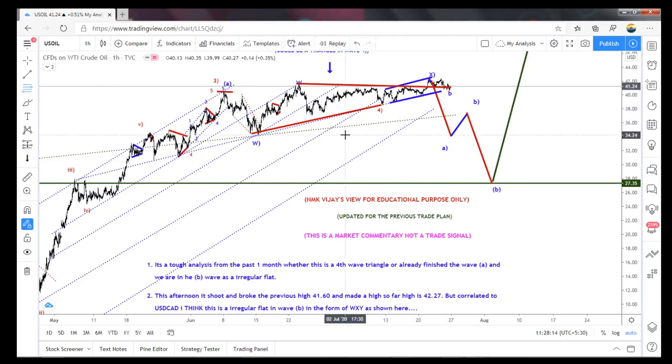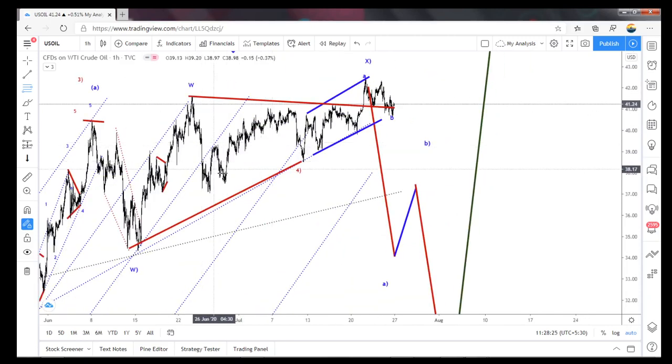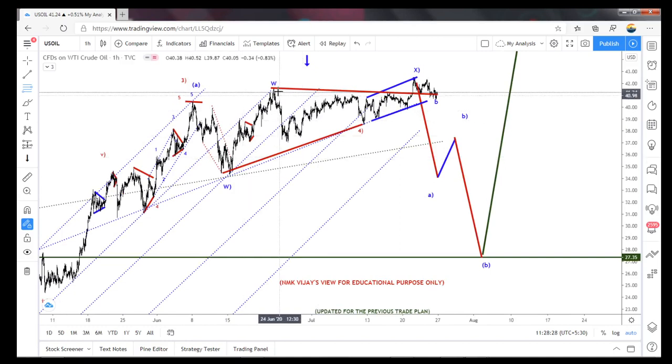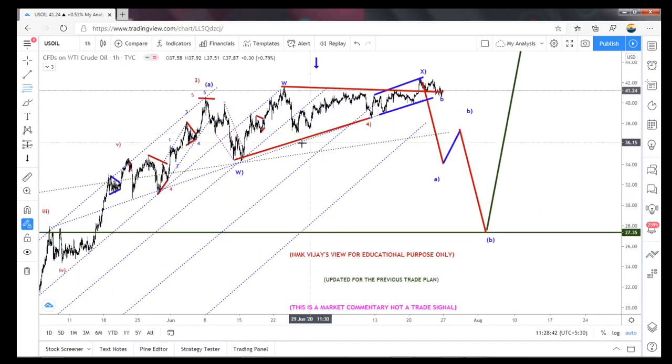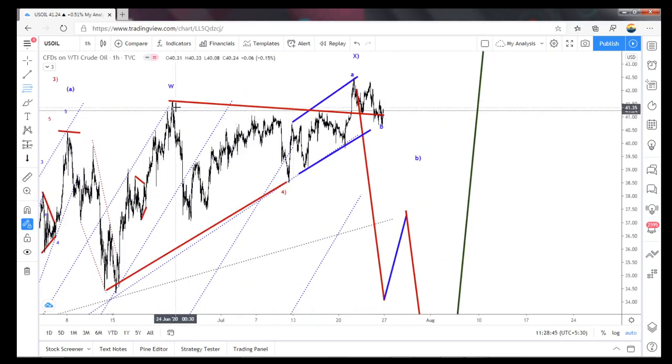So now what I'm thinking is, maybe, yeah, previously I told this is the end of the third, fourth, means the fifth wave could be a 1, 2, 3, and the whole thing becomes a 4, and then a fifth, like that. Or it is in A, B here, so 3, 4, 1, 2, yeah, 3, and A, B, C.